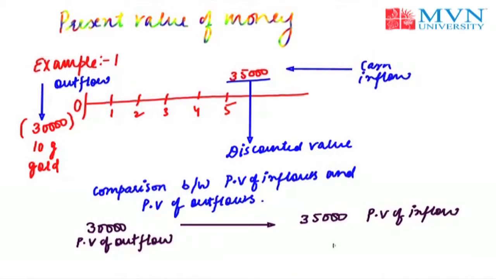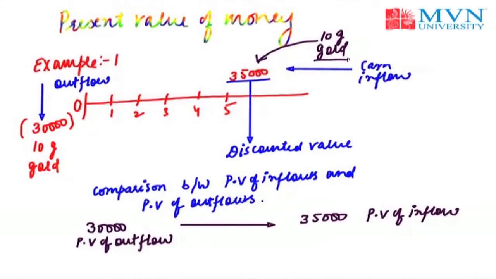But what is the need to make the comparison between the 30,000 of outflows and 35,000 of inflows? The reason is that the person is able to buy 10 grams of gold with the current 30,000 rupees, and will he be able to purchase 10 grams of gold somewhere in the future after 5 years?